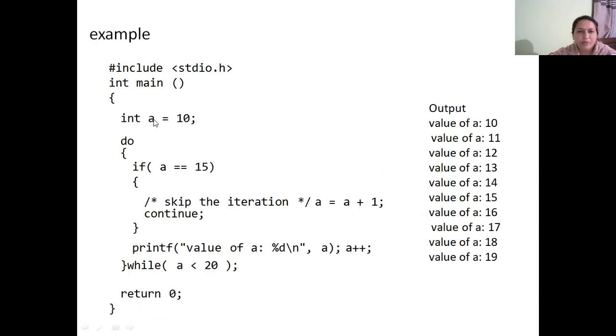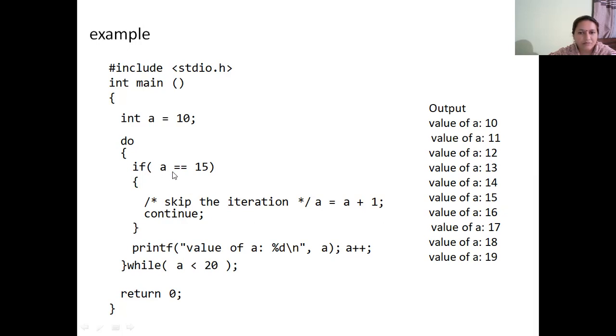So here is an example program. I've initialized A to 10. And inside the do while loop, I'll check if A is equal to 15. If A is 15, continue. That is, skip the rest part of the body and go to the test condition. This is the meaning. So since A is 10, this condition is not true. So we will print the value of A, 10. And then we do A++. So A becomes 11. Again, the condition is false. We print the A value 11. So this will continue till A is equal to 14.